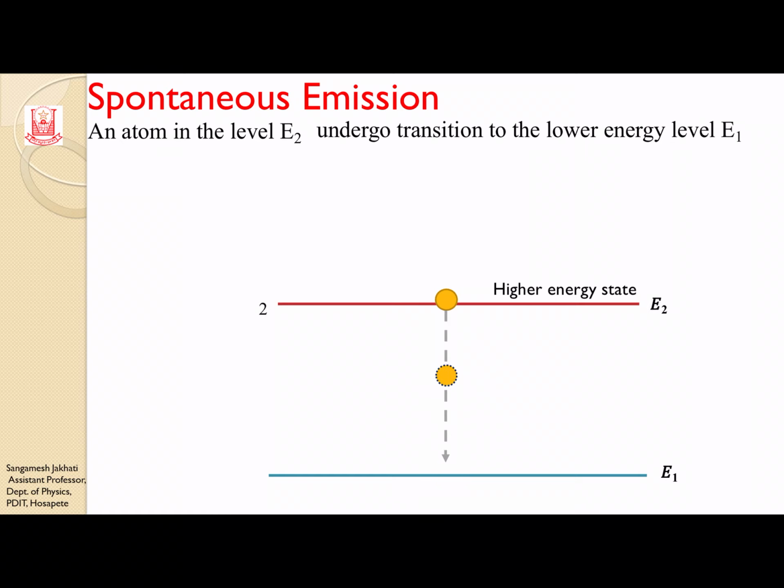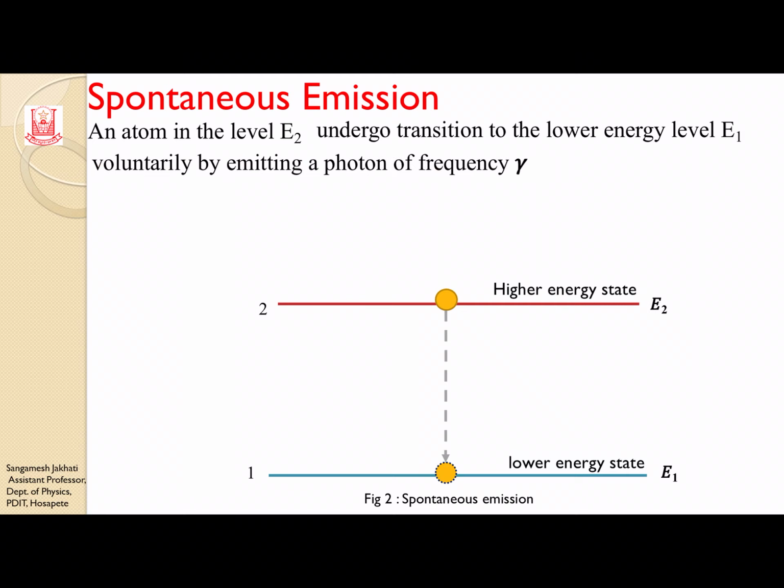So it makes a transition from higher energy state 2 to lower energy state 1, that is E2 to E1. This transition is a voluntary process, which means it does not require any external aid. Without any external energy, it makes a transition from higher energy state to lower energy state.